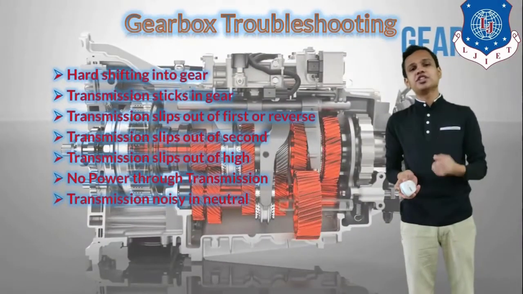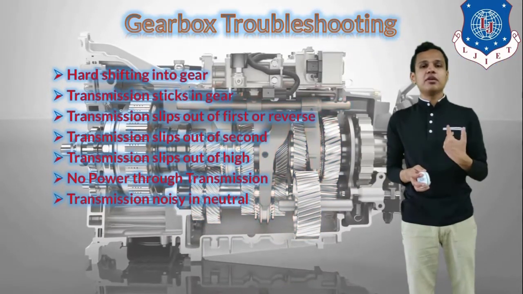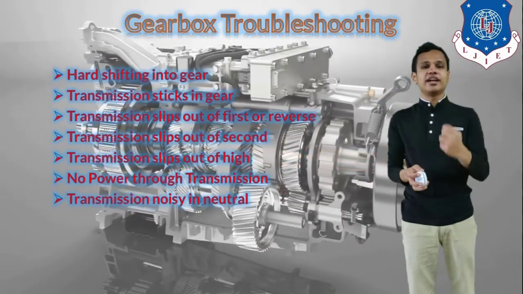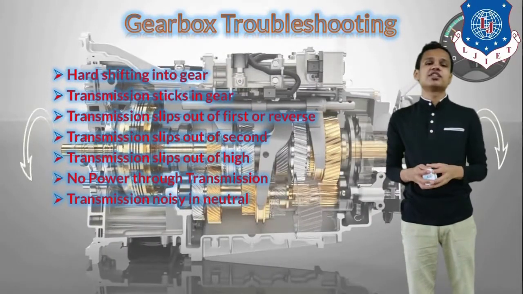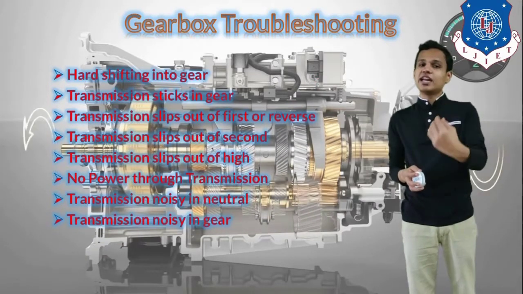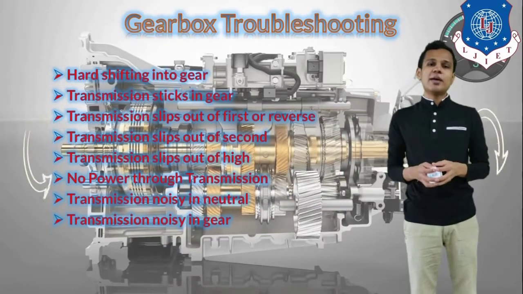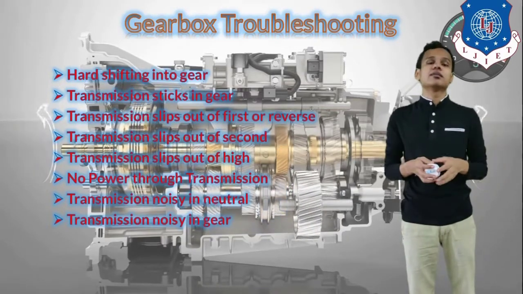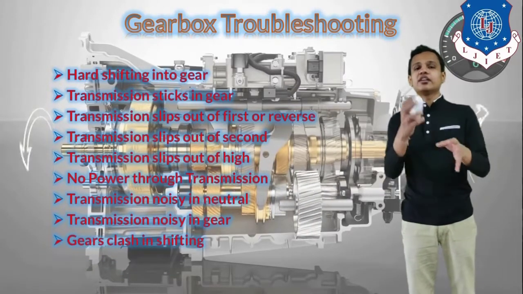Next, the transmission is noisy when the vehicle is in neutral. That can happen because of vibrations in the gears, because generally only the counter shaft operates. The main shaft will not rotate in neutral, so there can be vibrations in the counter gear. The transmission also gets noisy when in gear, in first gear, second gear, or any gear. That can happen if the gears are not matching properly, or the gears are clashing in the main and counter shaft. There are these types of reasons that can create noise.